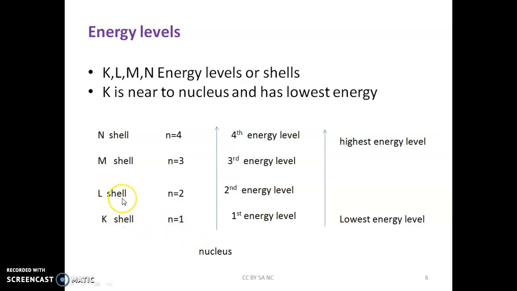It is followed by the L shell, the second energy level, with n equal to 2, and the M shell, the third energy level, with n equal to 3. Next, the N shell with n equal to 4, which is the fourth energy level, which is far from the nucleus and has the highest energy level.